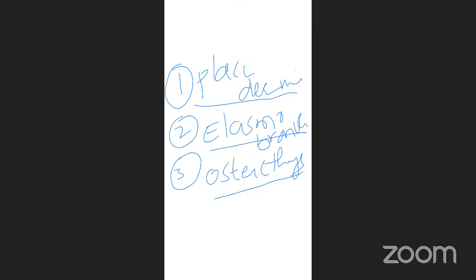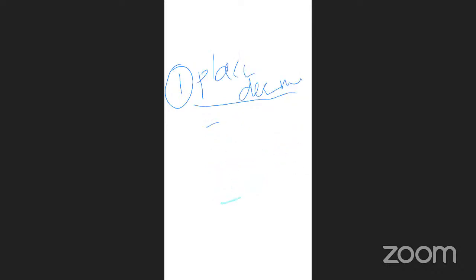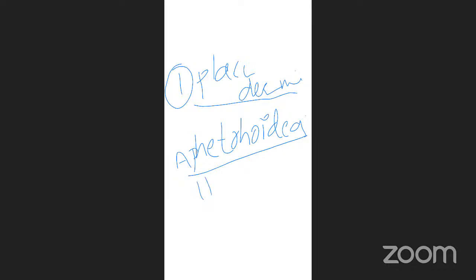So let us discuss the first one, placodermal fishes. What general characters will we find in the placodermal fishes? These placodermi fishes are also called as antiarchi. This class is also named so because of the heavy weight of the bones.